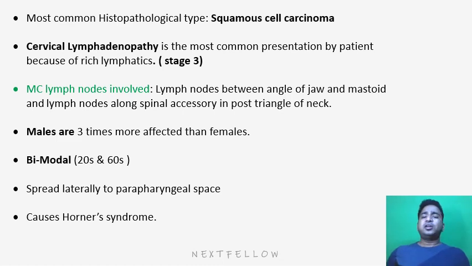And what is the most common histopathological type? It is squamous cell carcinoma. In ENT, cancers of the buccal mucosa, oral cavity and nasopharynx are mostly of squamous cell carcinoma type. In nasopharyngeal carcinoma, the patient will present with cervical lymphadenopathy, and if it's there, we should think that the patient is already in stage 3. Generally in stage 1 and 2, patients have no symptoms or minimal symptoms, so they don't know they have nasopharyngeal carcinoma. They will present in the OPD with the complaint of swelling in the neck. The most common neck lymph node, I already told you, is between the mastoid and the angle of the jaw.